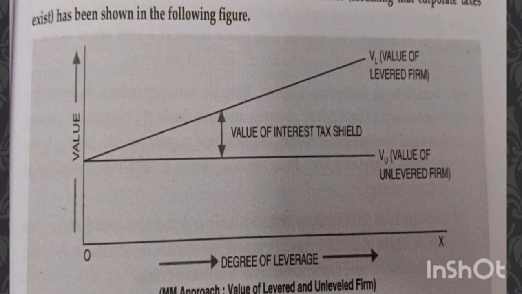As we have seen before, the levered firm has a higher value than the unlevered firm due to the tax shield. This diagram explains that concept. The degree of leverage of the unlevered firm is lower than that of the levered firm.